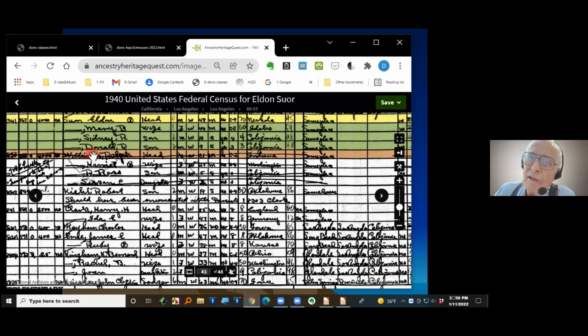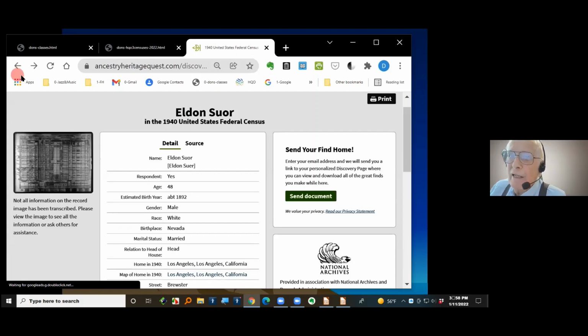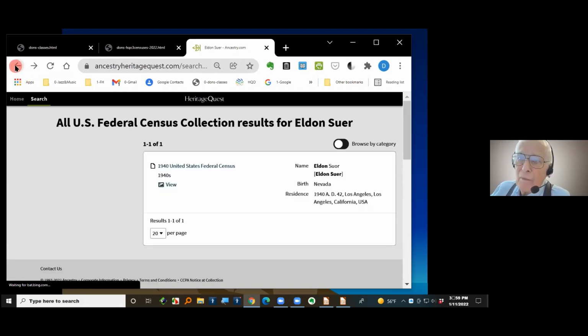And so if he had written the names each time, we probably would have been able to figure out that that was Snow and not Sewer. But I didn't find this out until somebody had to point this out. Somebody had to find it for me. But that's me in the 1940 census. And there's the information about the details of it. So it's a good illustration that you need to recognize that you may be indexed wrong. And so you really need to go back to the main things.